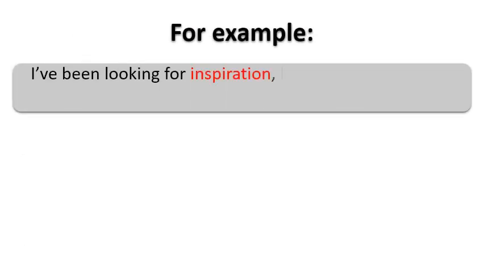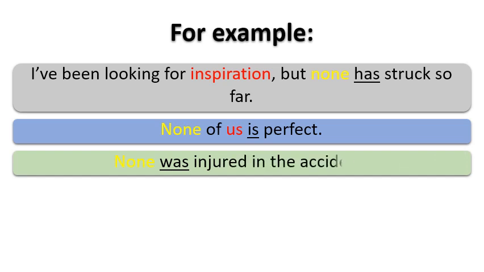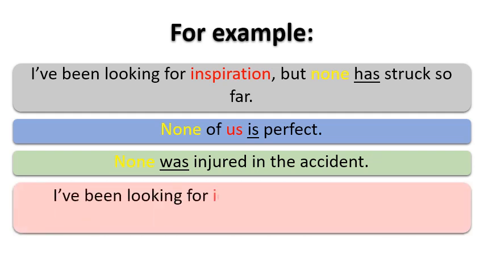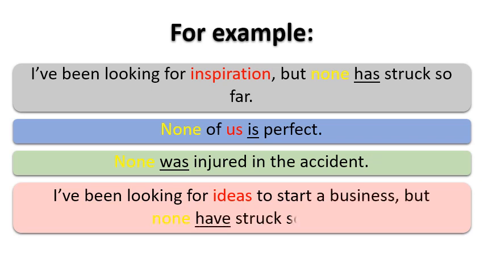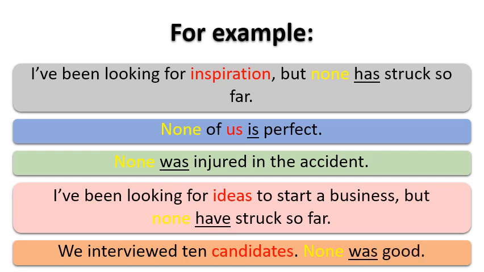I have been looking for inspiration but none has stuck so far. Number 2, none of us is perfect means no one is perfect. None was injured in the accident means no one was injured in the accident. It is indicating towards singular number. I have been looking for ideas to start a business but none have stuck so far. Means here ideas is indicating towards plural meaning. That's why we have used have here. We interviewed 10 candidates. None was good means no one was good.